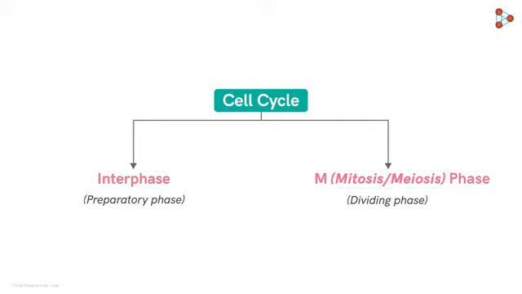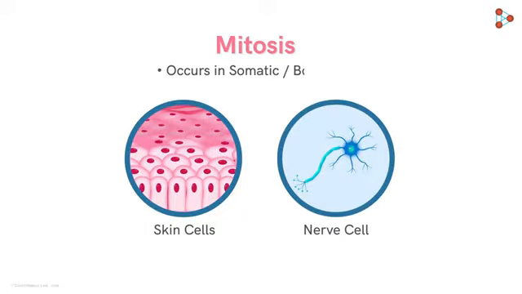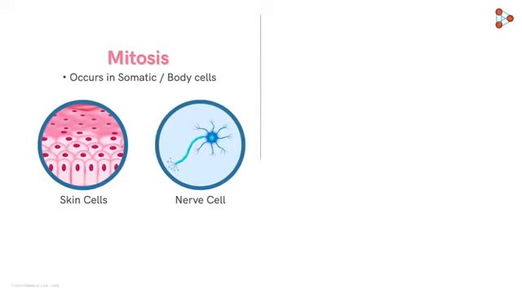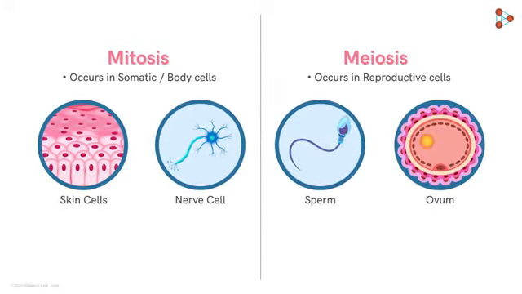Let me help you with the first difference between the two processes. Mitosis occurs in somatic or body cells, while meiosis occurs exclusively in the reproductive cells. That means mitosis, occurring irrespective of whether the individual is a male or a female, gives rise to somatic cells which are exact copies of the parent cells. On the other hand, meiosis occurs in males and females, giving rise to haploid sperm and egg cells respectively.